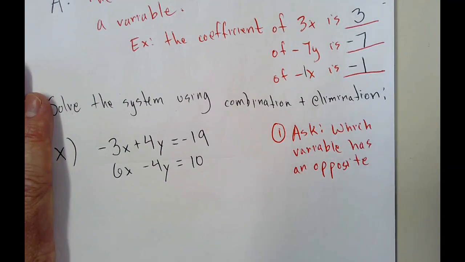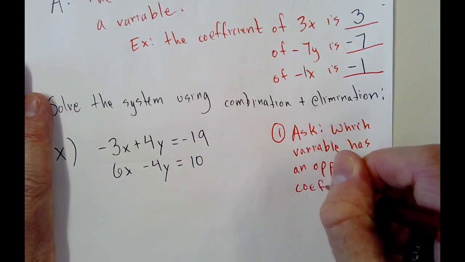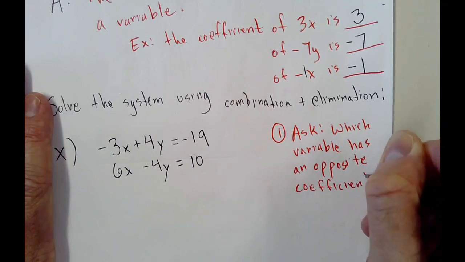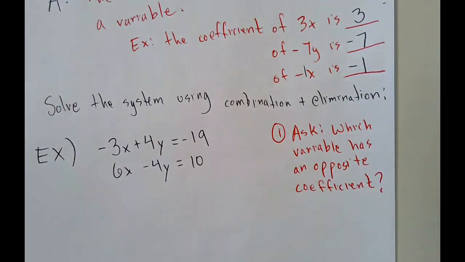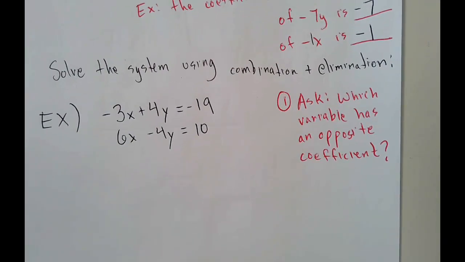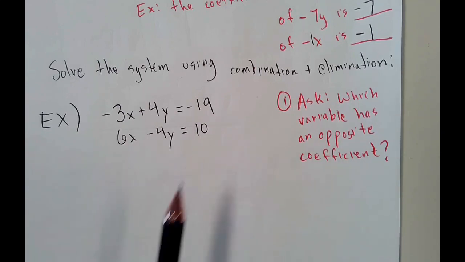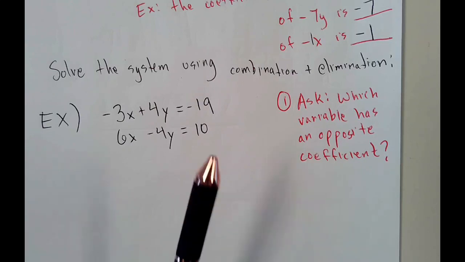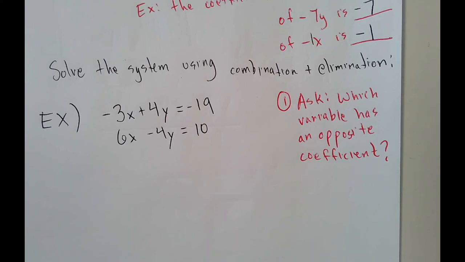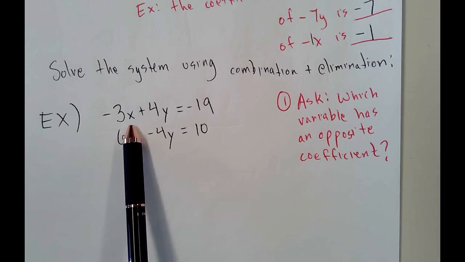That says opposite. Okay, so write that down. Which variable has an opposite coefficient? Now, there are two variables in this system of equations. You know what they are. What two variables are in there? X and Y, right? So you got an X and you got a Y.